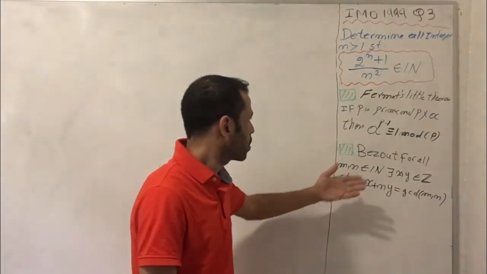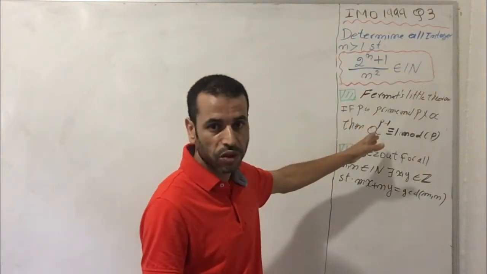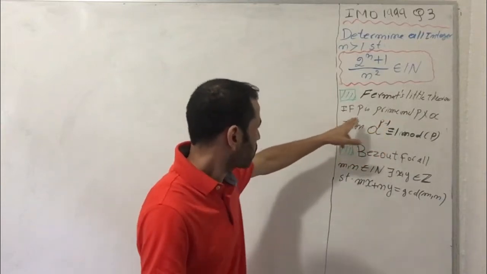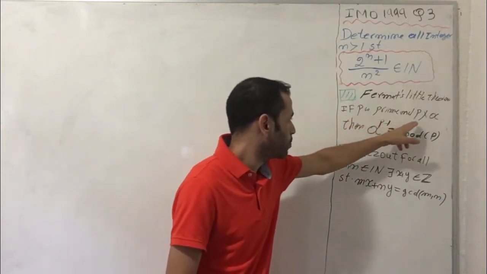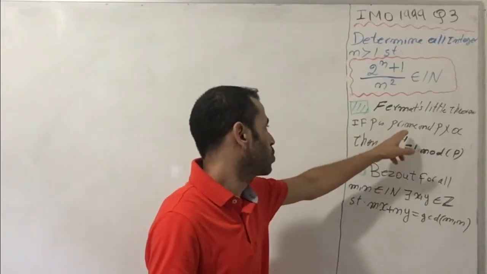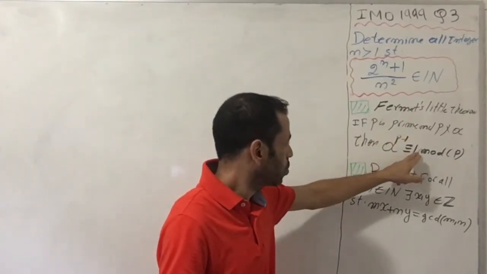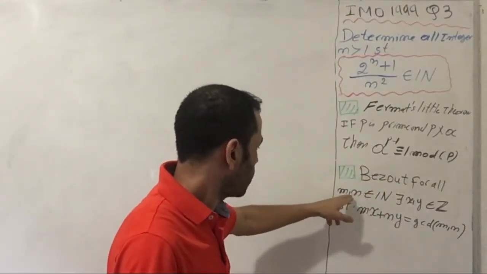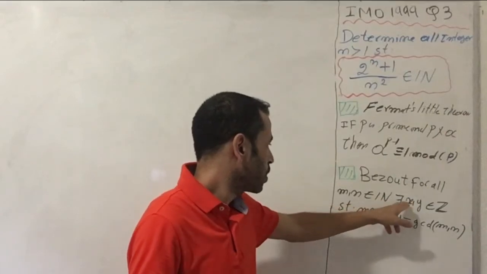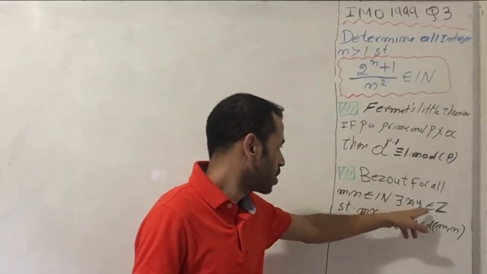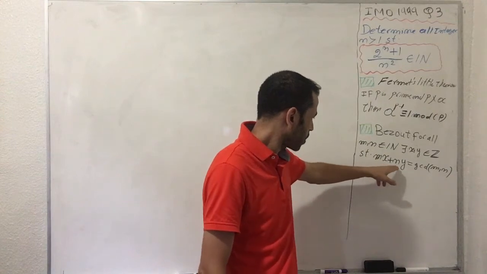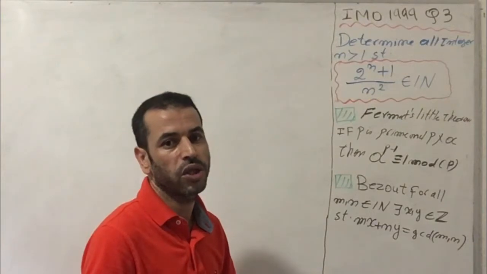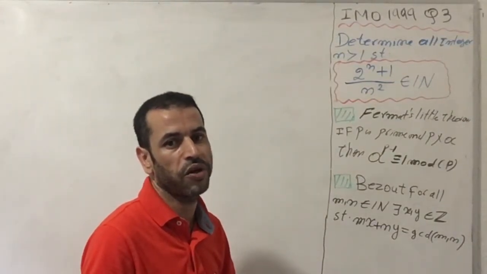Second, we are going to use two very important and useful theorems. The first is Fermat's little theorem, which says if p is a prime and p does not divide a, then a to the p minus 1 is congruent to 1 mod p. Then there is Bezout's theorem: for m, n natural numbers, there are some x and y such that mx plus ny equals GCD(m, n). In other words, the GCD of two numbers can be written as a linear combination.